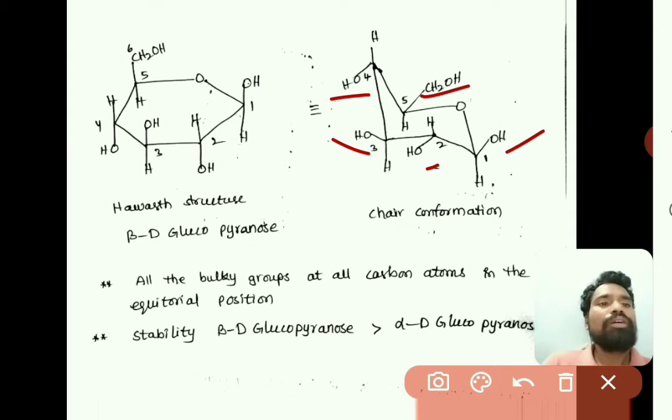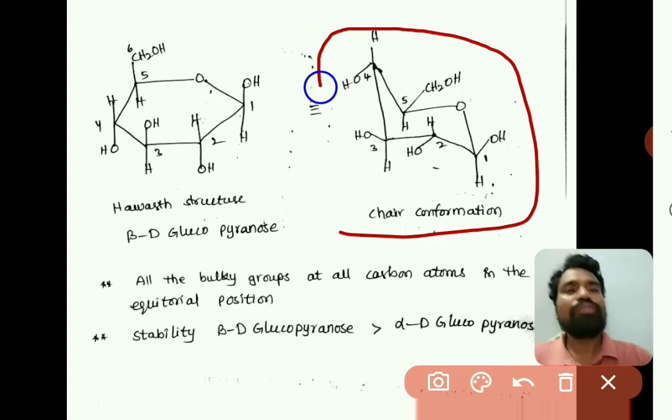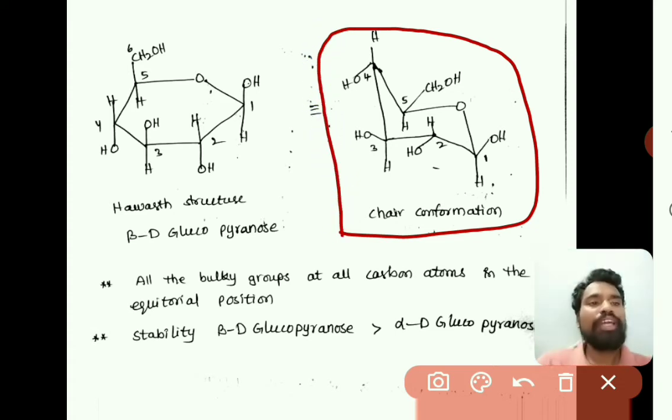So this beta D-glucopyranose has all the bulky groups at equatorial position, so the stability would be more when compared to alpha D-glucopyranose, right. In a chair structure, if a group is present at equatorial position, the stability of that structure would be more when compared with axial position.